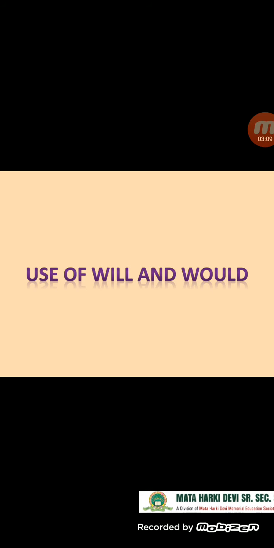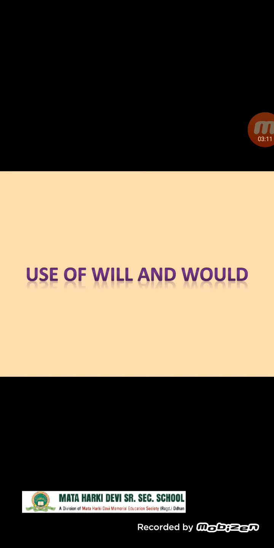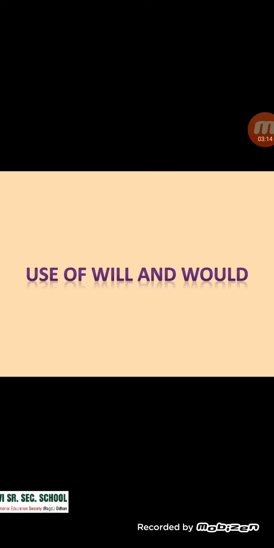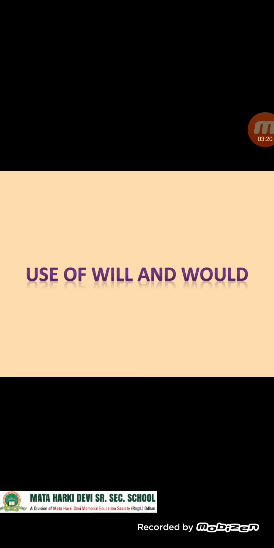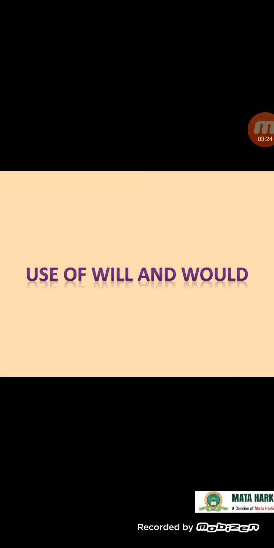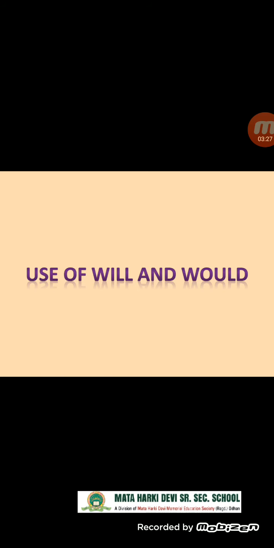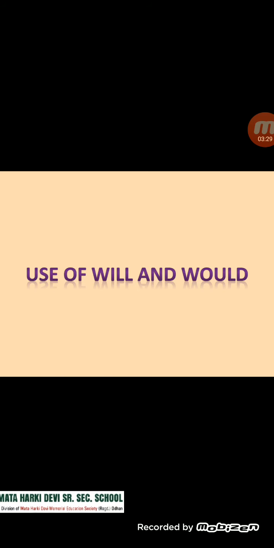Use of will and would. Will is used in the second and third person to express simple future time. Would is used to make a polite request in the present tense. Will is used in the first person to express willingness, determination, promise, habit, intention, or even a threat.